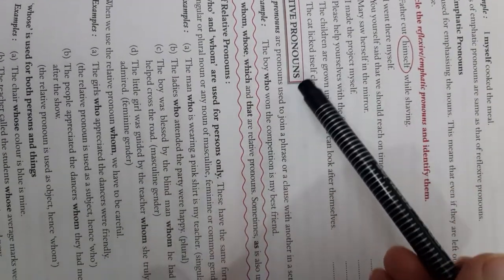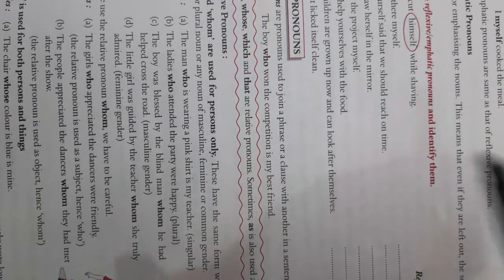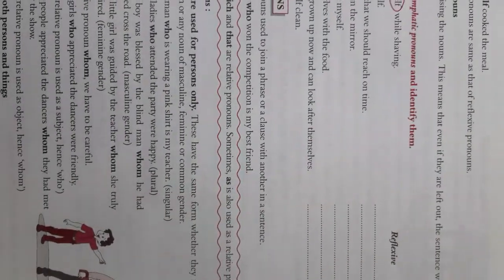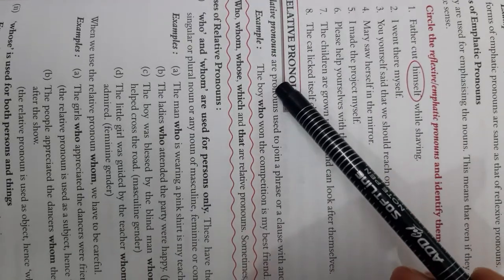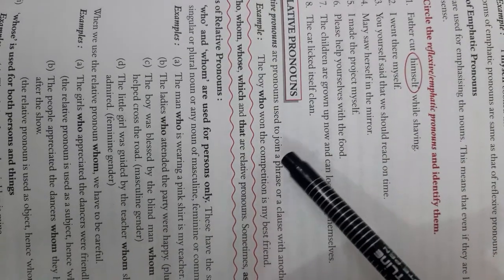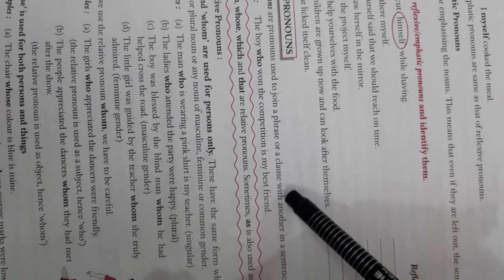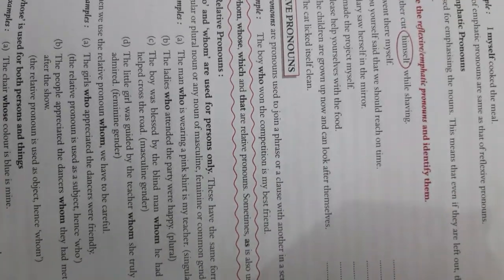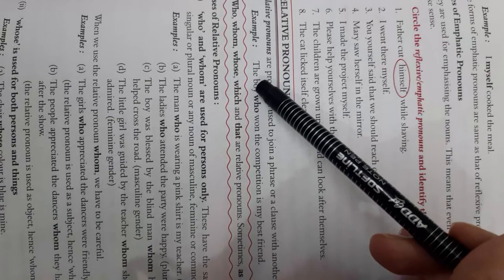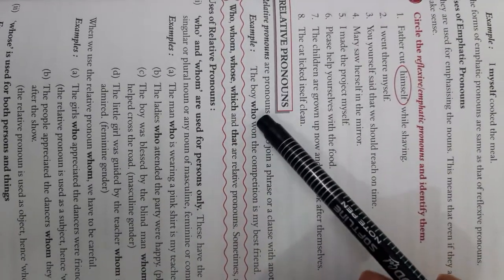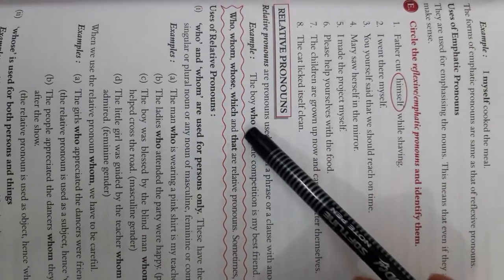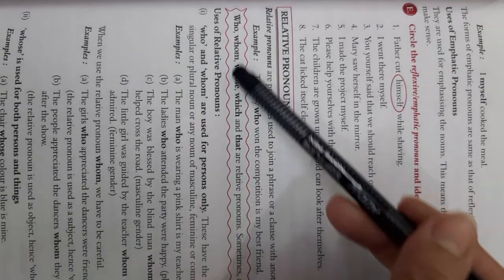Relative pronouns are pronouns used to join a phrase or a clause with another in a sentence. Again, I am repeating. Relative pronouns are pronouns used to join a phrase, a group of words, or a clause with another in a sentence. How? The boy who won the competition is my best friend. Now we are using the word who as a relative pronoun. So these are the examples of relative pronouns.